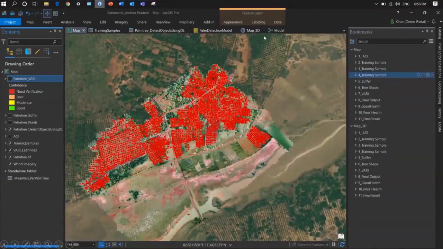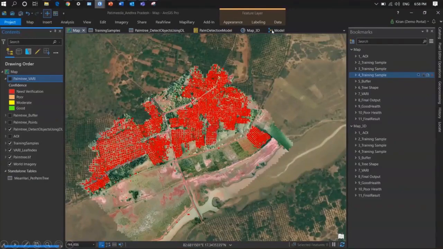But my task is not just that. I want the complete end-to-end workflow. And here I have a complete model builder. It starts with the deep learning, follows with the geoprocessing tasks, then follows with the complete zonal statistics and others. So this complete model builder helps us to automate the entire workflow.